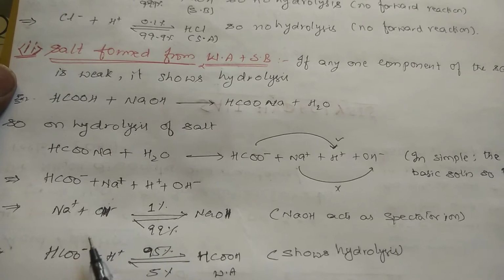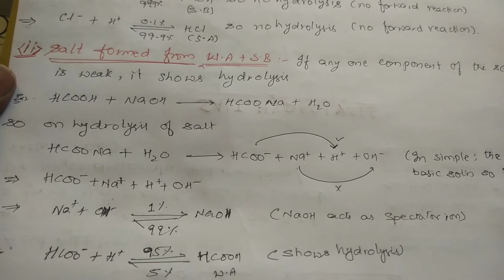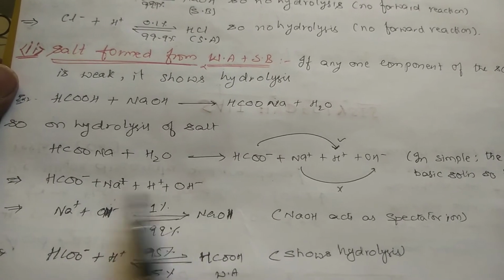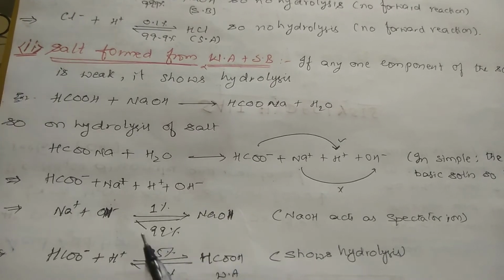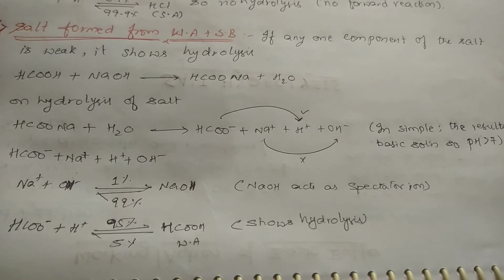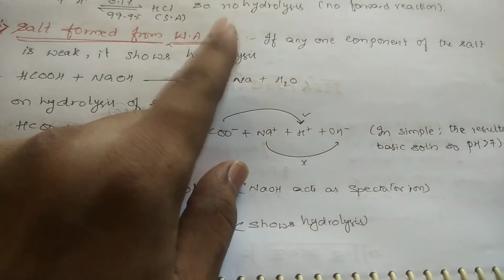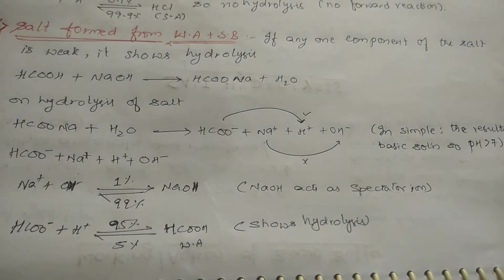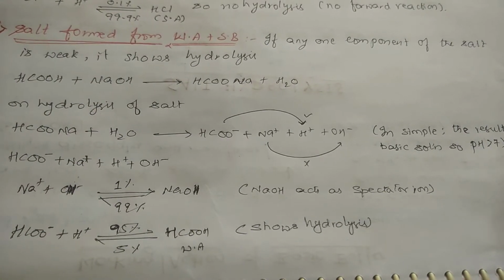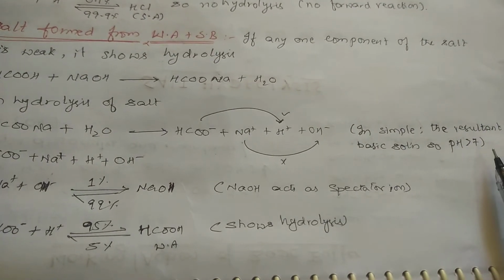Because this is the strong base, it forms a weak acid. The weak acid will get dissociated only a small percent. So this reaction is 95% favored, and this backward reaction is less. And NaOH formation is less favored. So how will NaOH act? NaOH will act as a spectator ion. See, in simple terms, the acid is weak, the base is strong, meaning the resultant solution should be basic only. You are taking a strong base, right? So the resultant solution will be a basic solution where the pH will be greater than 7.